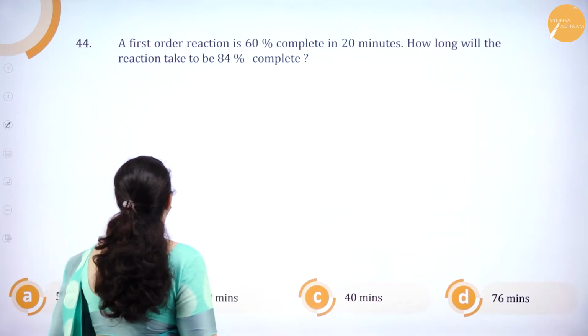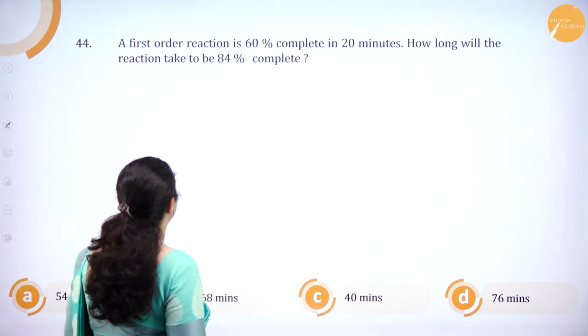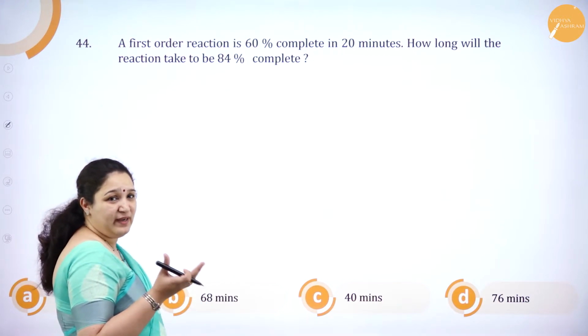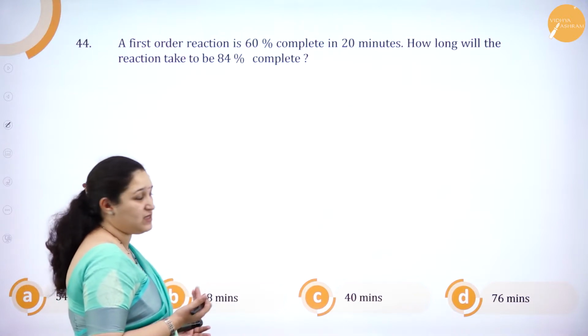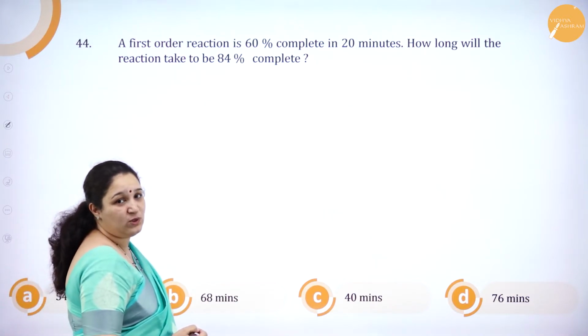Next question. The first order reaction is 60% complete in 20 minutes. How long will it take for the reaction to be 84% complete? So I'll directly equate 60% and 84%. We'll see what we will get, because the rate constant K should be equal to one another.